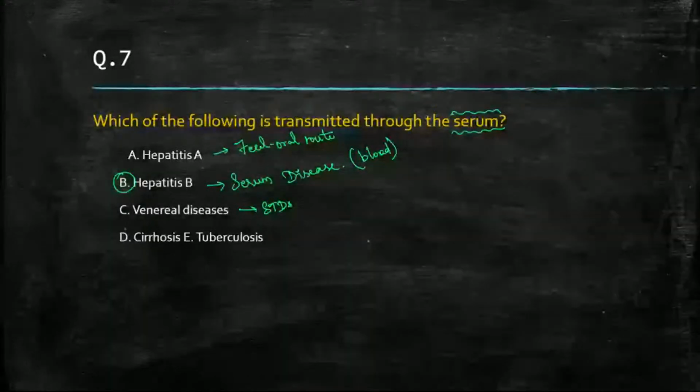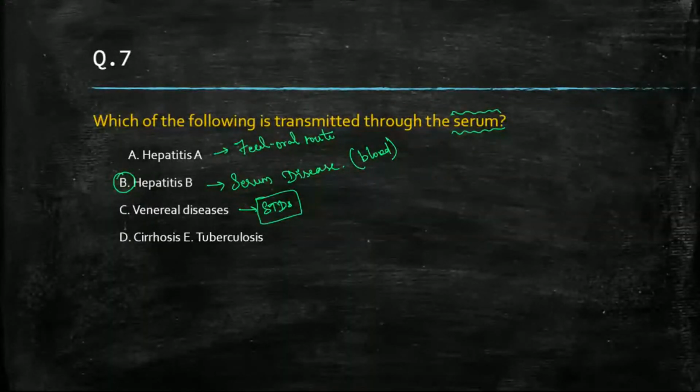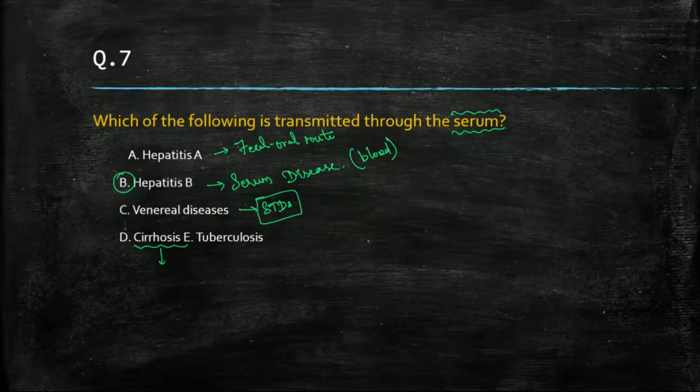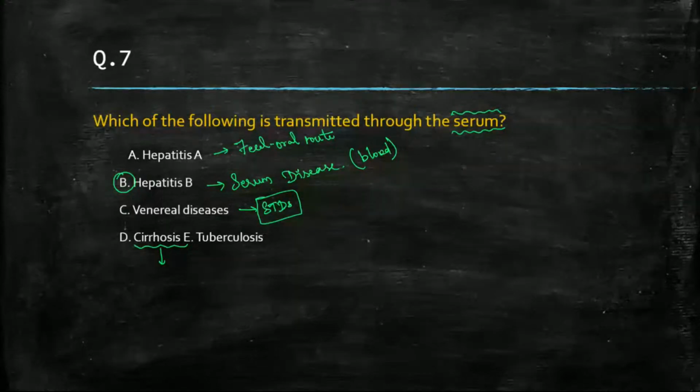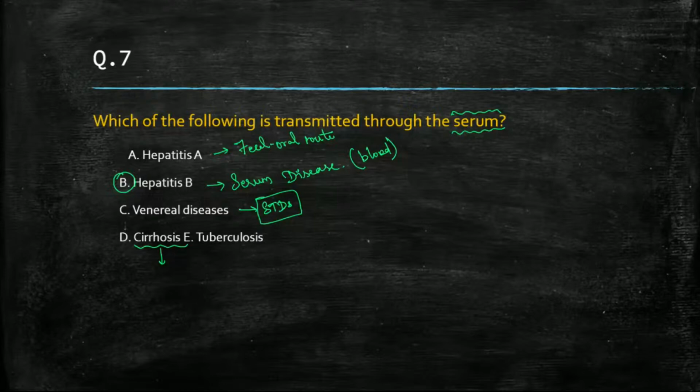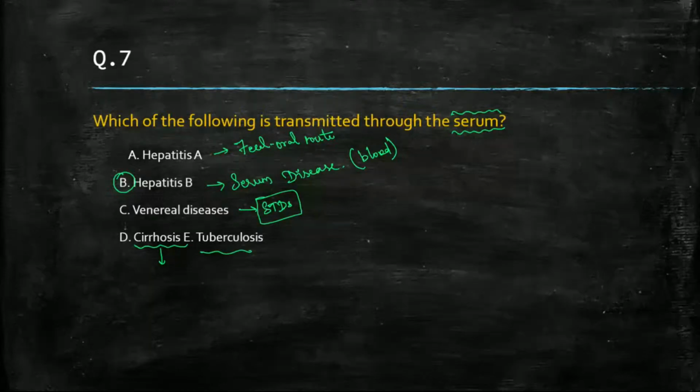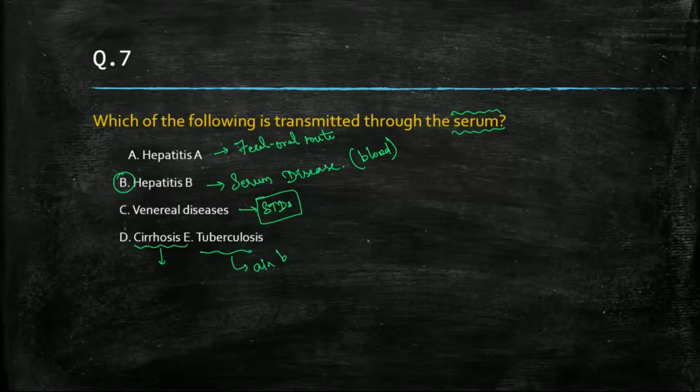Tell me one more, what are the list of venereal diseases, in the comment box, if possible. Then cirrhosis. Cirrhosis is other infections, related to your liver, so damage due to alcohol, smoking, and other things. Tuberculosis is airborne disease. So the correct answer should be hepatitis B.